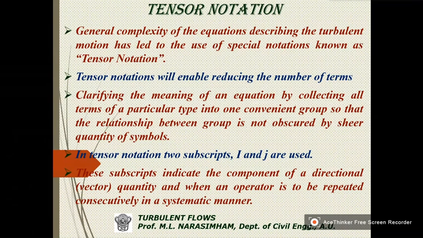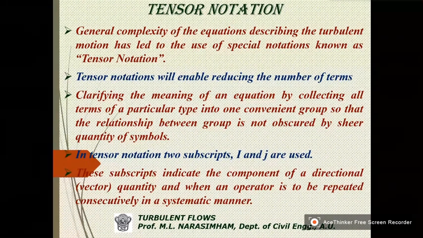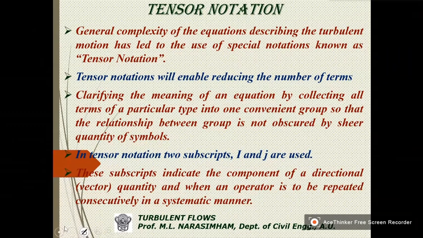It clarifies the meaning of an equation by collecting all terms of a particular type, so that the relationship between groups is not obscured by sheer quantity of symbols. In tensor notation, we use two subscripts, small i and small j.